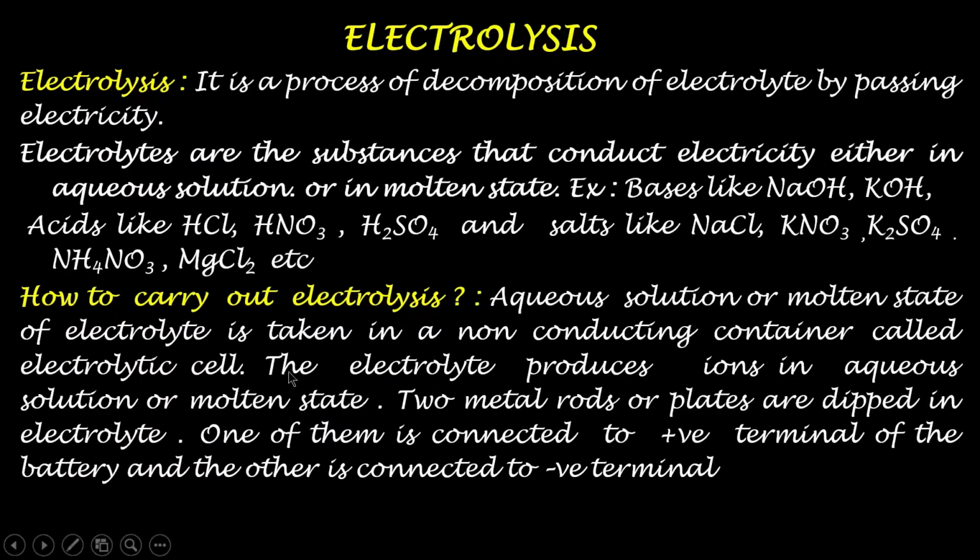Now when the electrolyte is taken in the electrolytic cell, we have to dip two metal rods or plates in the electrolyte. One of them is connected to the positive terminal of the battery and the other is connected to the negative terminal of the battery.